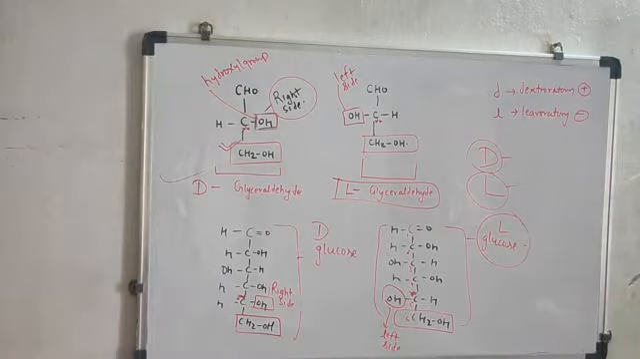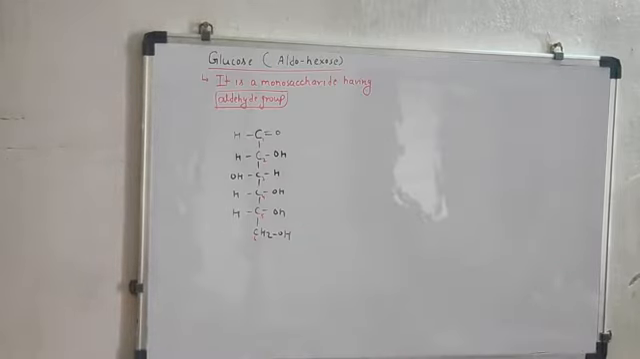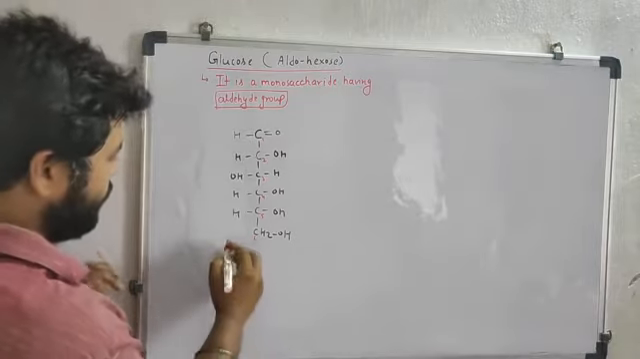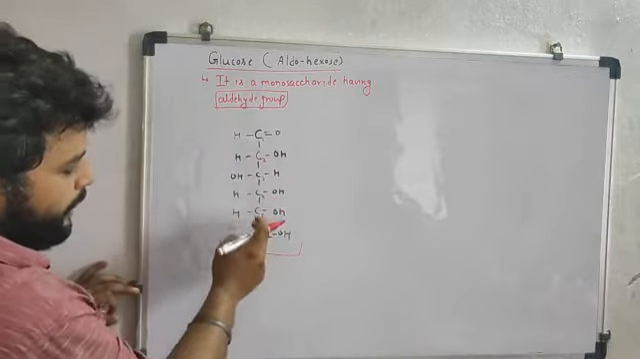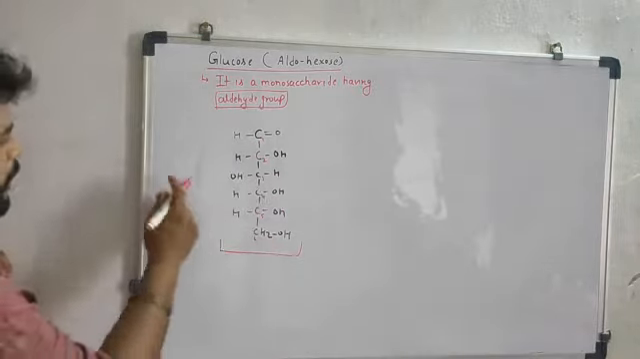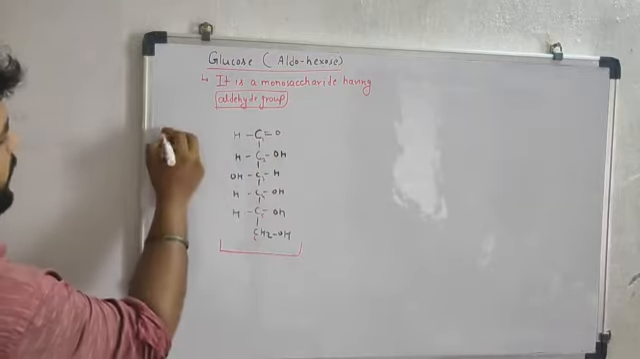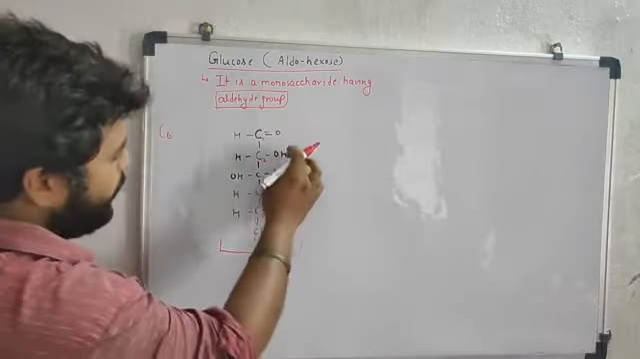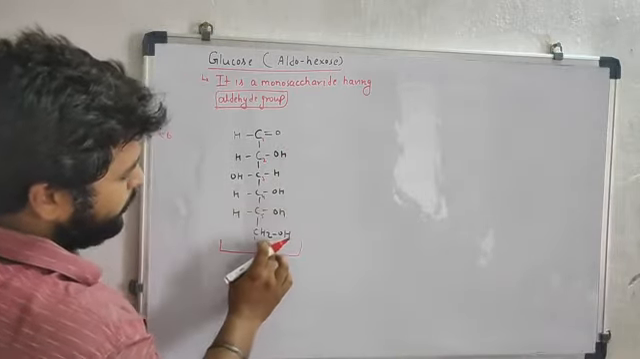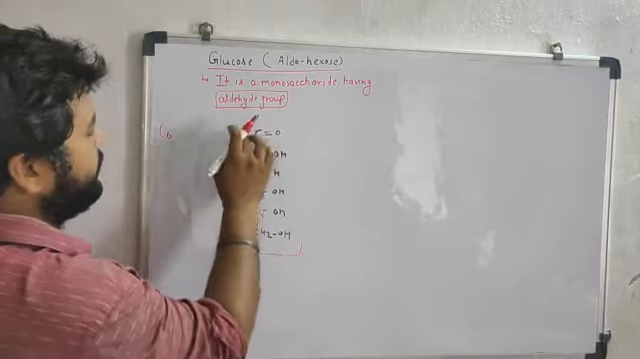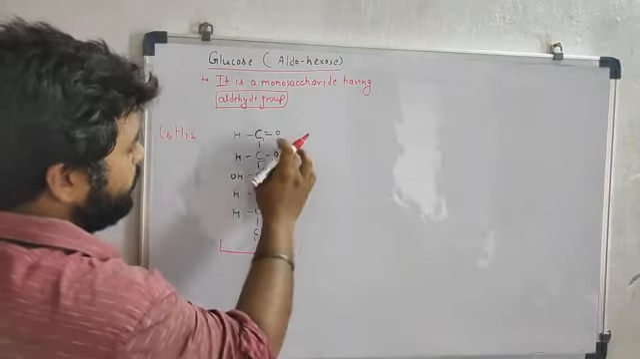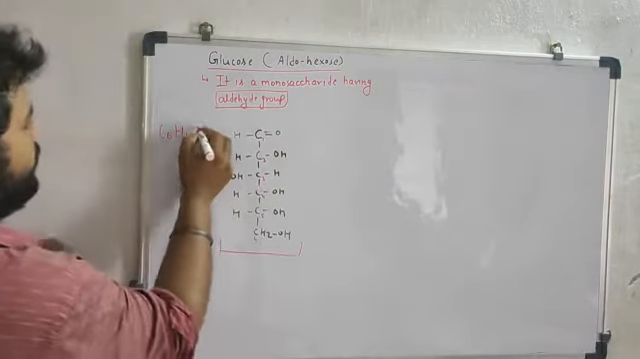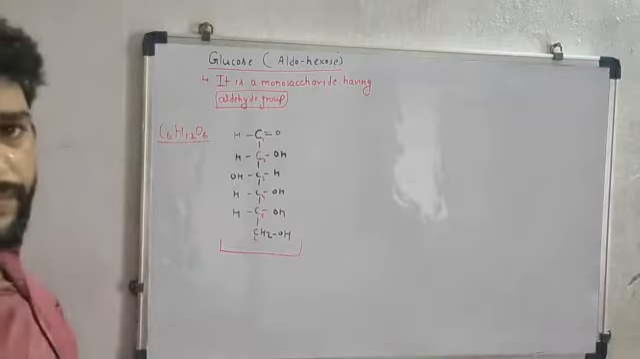Okay, note this point. This is the basis for all of this. Suppose this is the structure of glucose. It has how many carbons? 1, 2, 3, 4, 5, 6. Okay, check the formula also. Carbon 6. Check the hydrogen. 1, 2, 3, 4, 5, 6, 7, 8, 9, 10, 11, 12. H12. Now check the O. O 1, 2, 3, 4, 5, 6. So this is the formula for glucose.